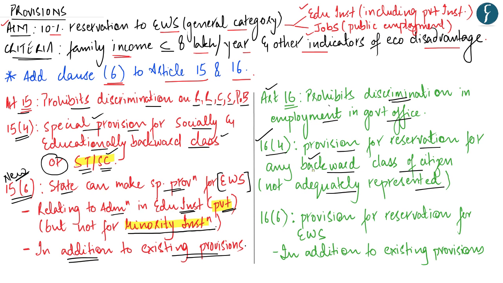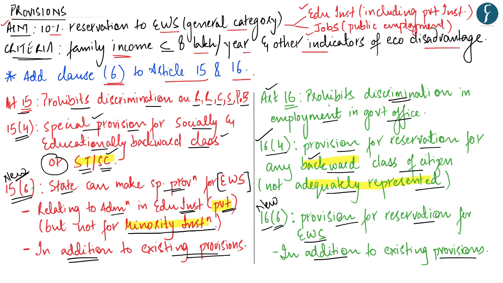Hence, what Article 16 Clause 4 is stating is that if the government feels that a certain backward class has not been adequately represented in any of the services, then the state can make provision for reservation of such backward class of citizens. The Constitutional 124th Amendment Bill wants to add a new subclause, that is Clause 6, to Article 16, which provides for reservation in public employment for the economically weaker sections of the citizens. Further, the article again categorically mentions that this reservation would be in addition to the existing provisions of reservation given to other classes and castes.